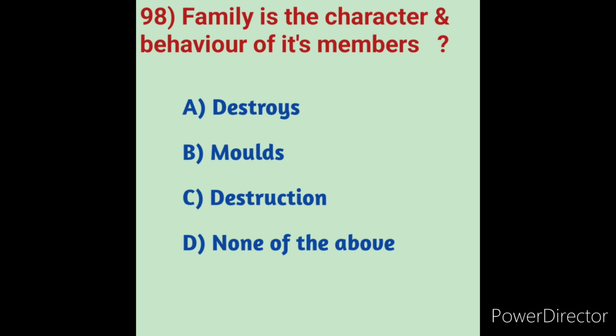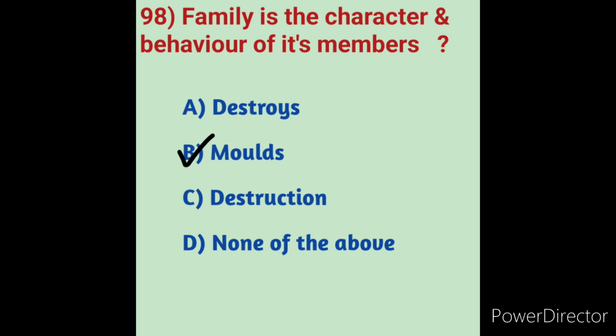So here, the family is the character and behavior of its members means molds, or molding. So here in these options, option B is the correct answer. Family is the character and behavior of its members: molds.